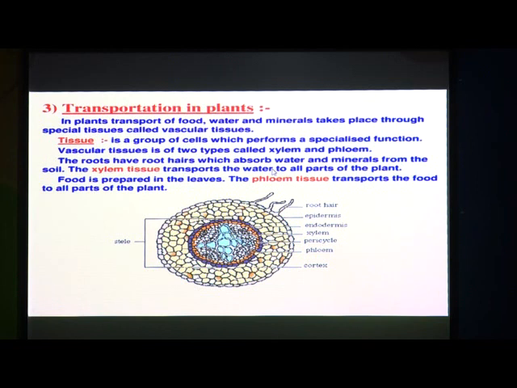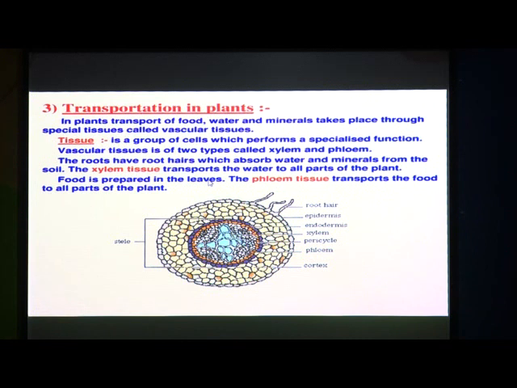Okay. Then next, food is prepared in the leaves. We know plants can prepare their own food, and that is why they are called autotrophs. So, food is prepared in the leaves, and the phloem tissue transports the food to all parts of the plant. When food is prepared in plants, this food also has to be transported to other parts. We know that mostly food is prepared in leaves.